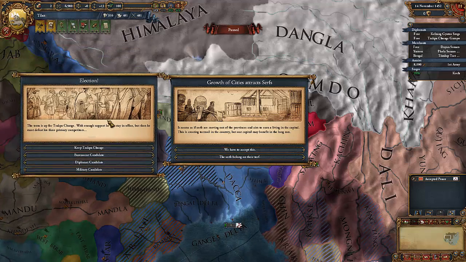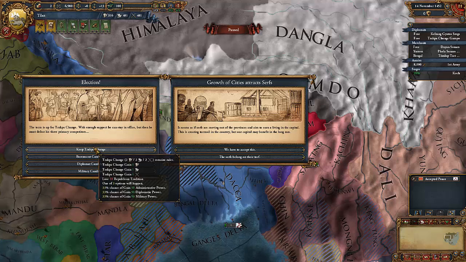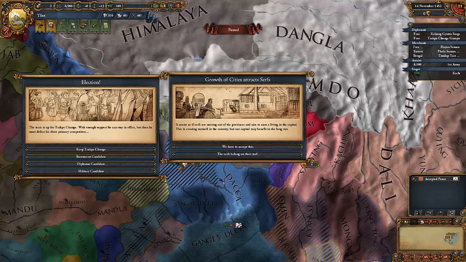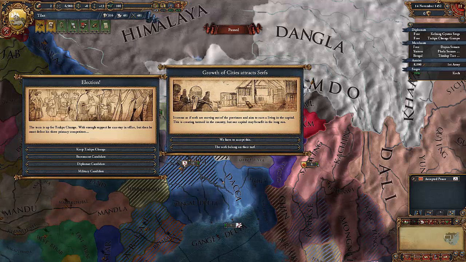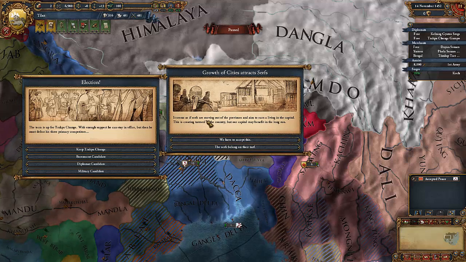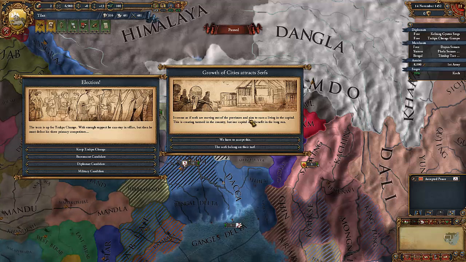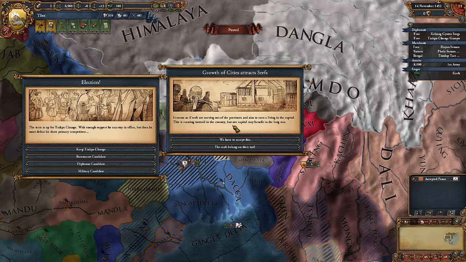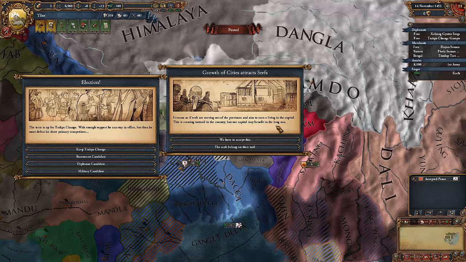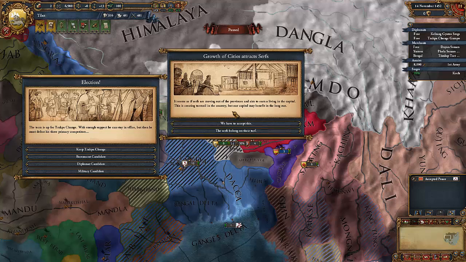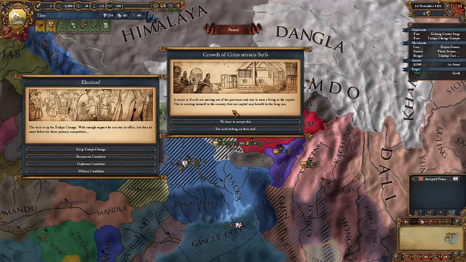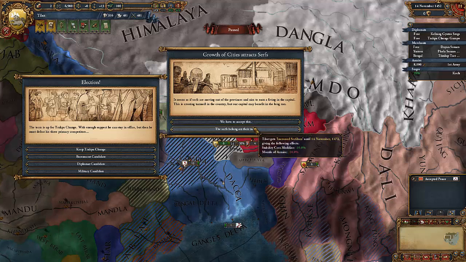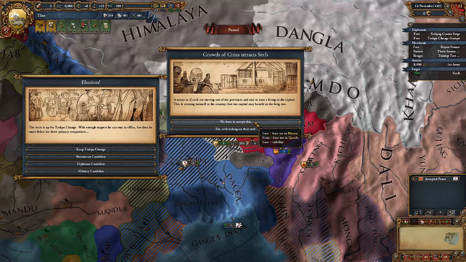So we have just had two events pop up. Let's read this one first. Growth of cities attracts serfs. It seems as if serfs are moving out of the provinces and aim to earn a living in the capital. This is creating turmoil in the country, but our capital may benefit in the long run. So this is actually one of those mediocre events. If we hover over these two things, we can see what rewards we'll get. So we have to accept this.